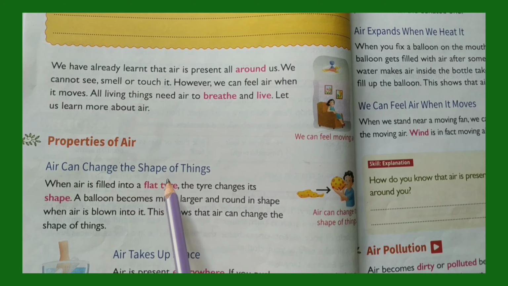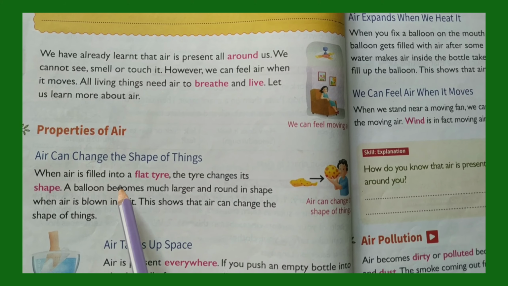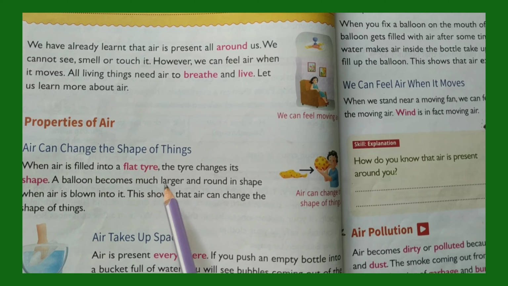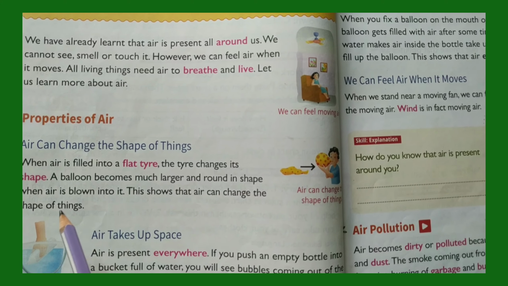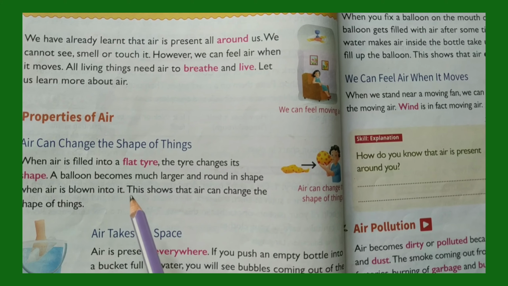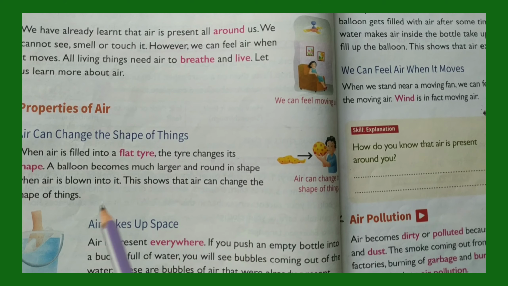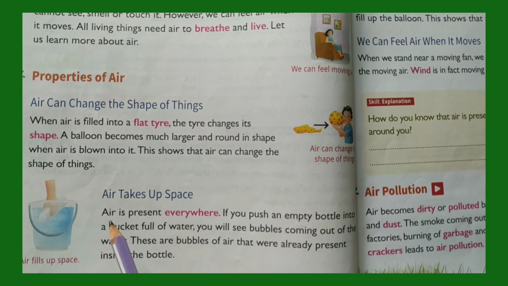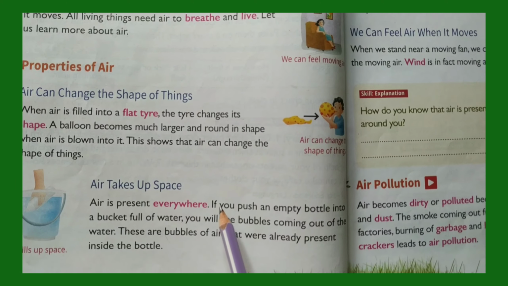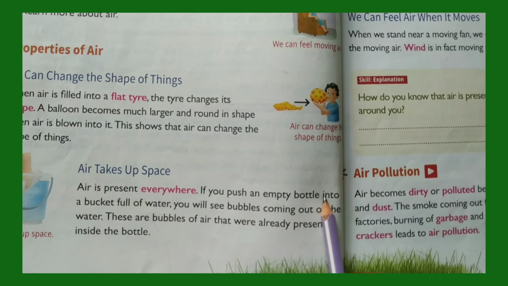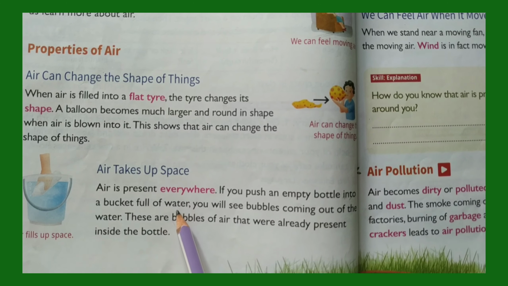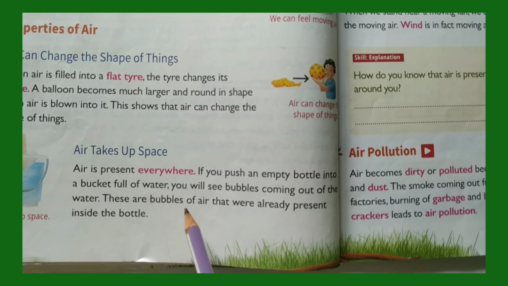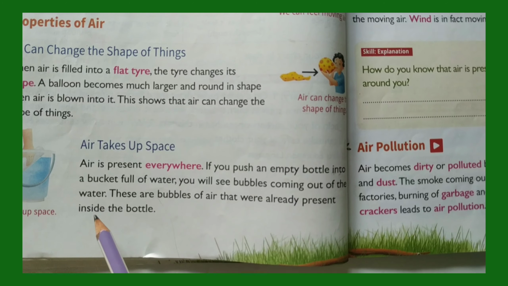Air can change the shape of things. When air is filled into a flat tire, the tire changes its shape. A balloon becomes much larger and round in shape when air is blown into it. This shows that air can change the shape of things. Air takes up space. Air is present everywhere. If you push an empty bottle into a bucket full of water, you will see bubbles coming out of the water. These are bubbles of air that were already present inside the bottle.